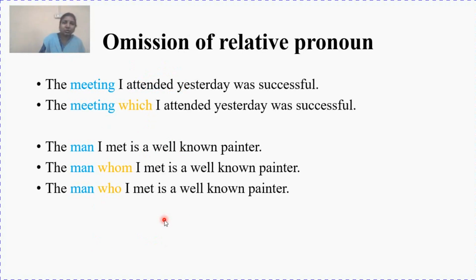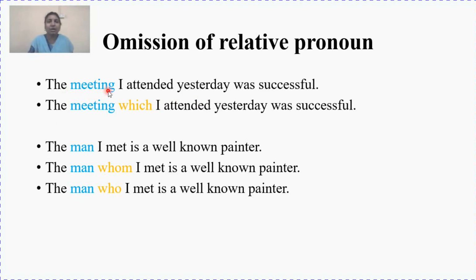Coming to the next important topic, in some of the sentences you can easily omit the relative pronoun. It is not important to mention. If I am not mentioning it, it does not mean that it is not present. It is present there. But even if we don't use it, the sentence is fully correct. For example, the meeting I attended yesterday was successful.